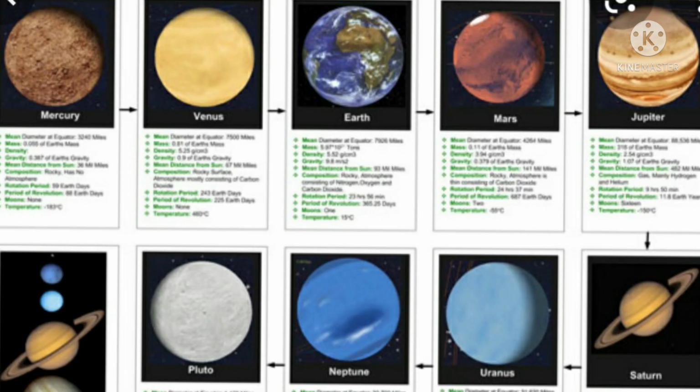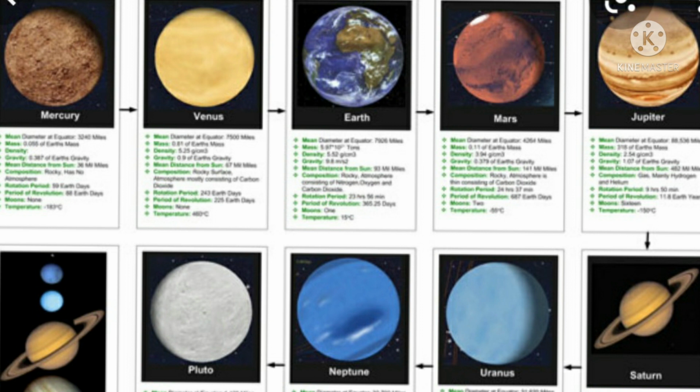Children, do you know, till 25th August 2006, we used to say there are 9 planets in our solar system. The 9th planet at that time was Pluto. But in the 26th General Assembly of the International Astronomical Union, it was decided that Pluto is no longer a planet.